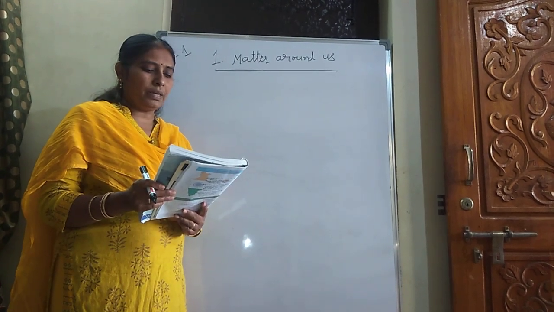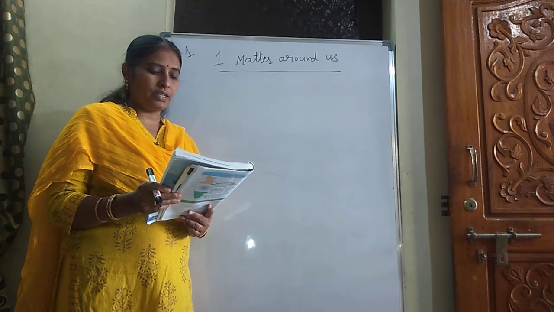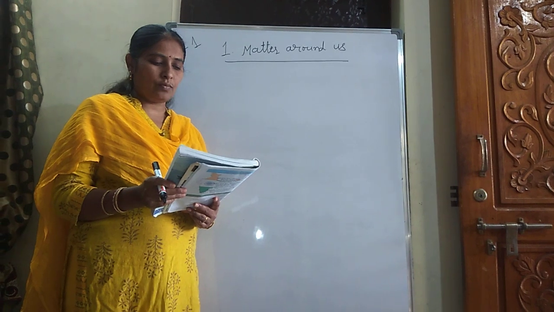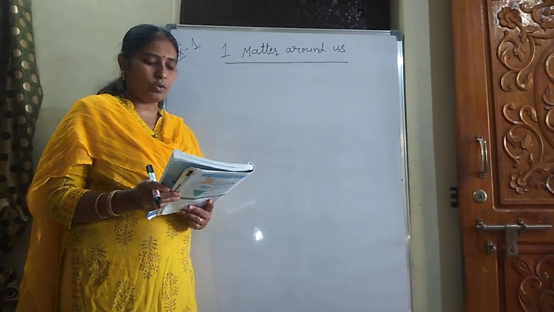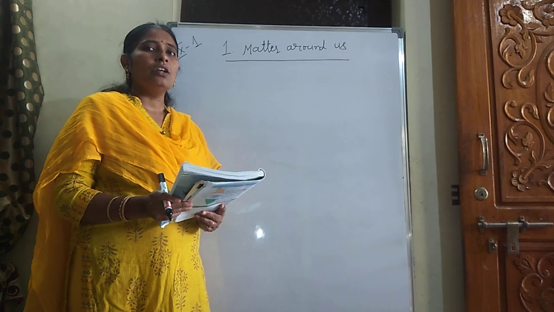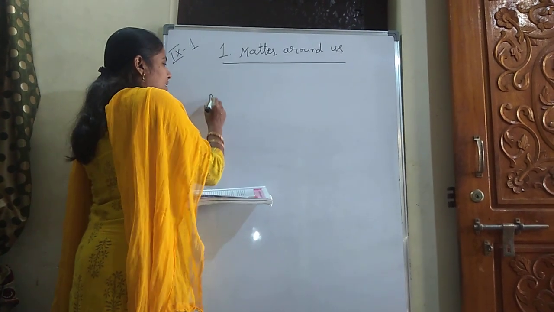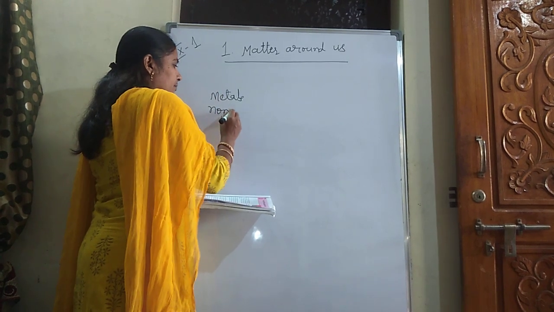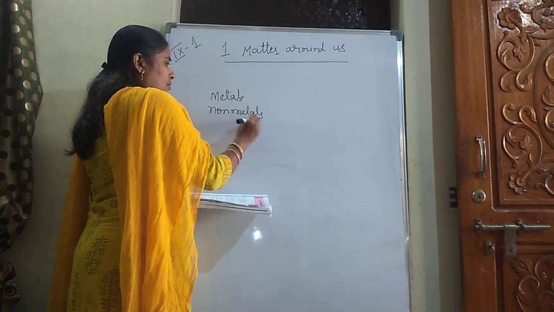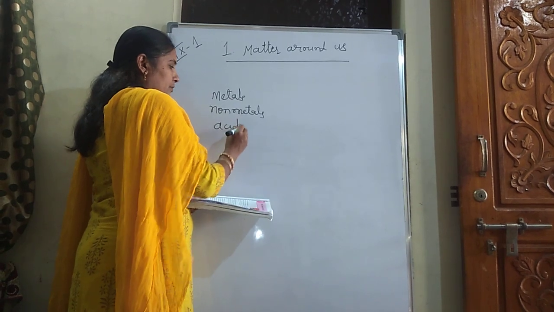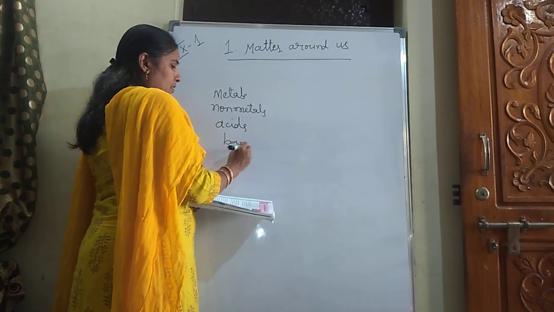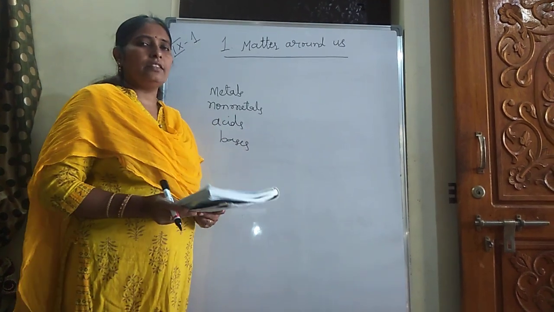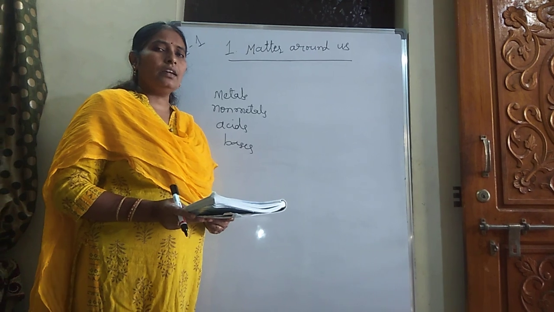You have heard about metals, non-metals, synthetic and natural fibers, acids and bases, etc. in previous classes. All the things around us which exist in a variety of shapes, sizes and textures are also examples of matter. Already you studied about metals, non-metals, acids, bases. All this you studied in your previous classes, that is 7th and 8th class.